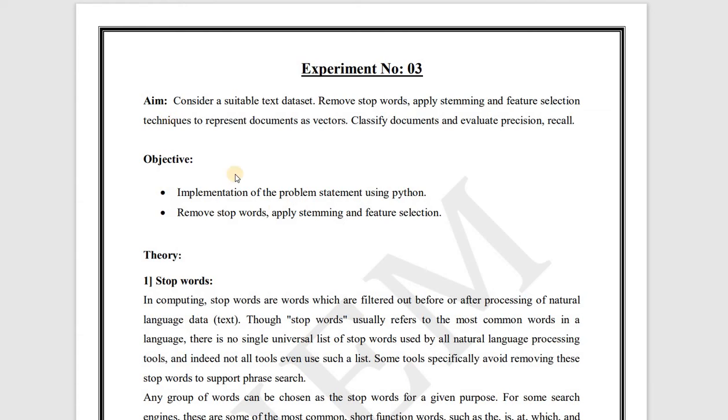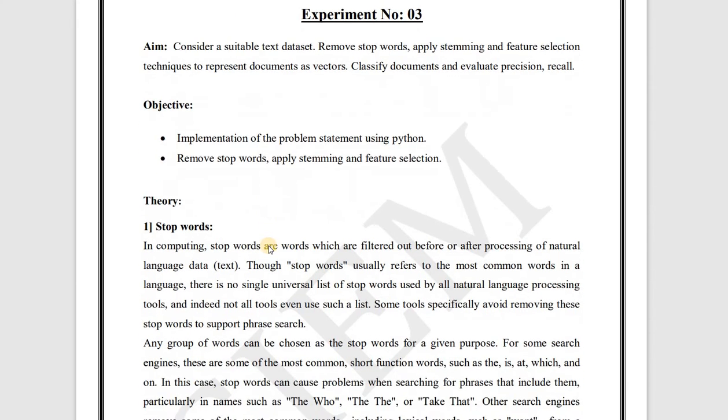So our objective is that first we have to implement the problem statement using Python, and then we have to remove stop words, apply stemming and feature selection. So let's see firstly what is meant by stop words.